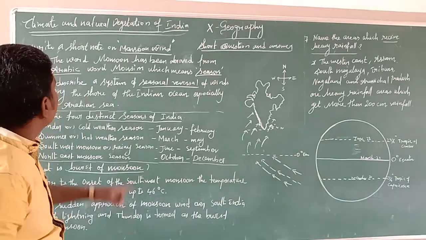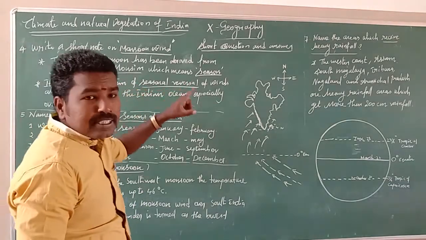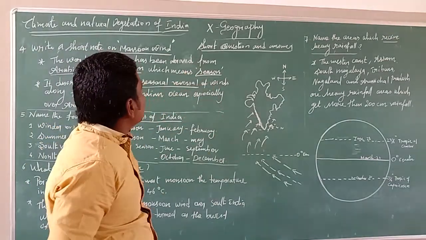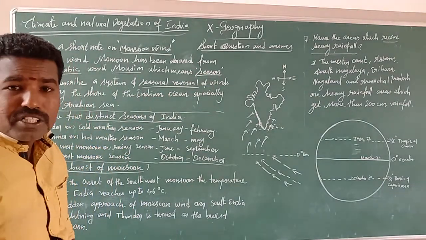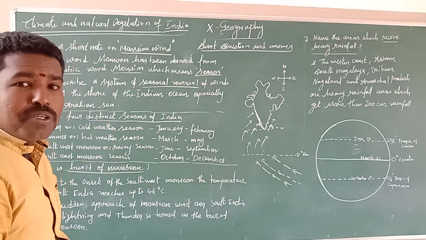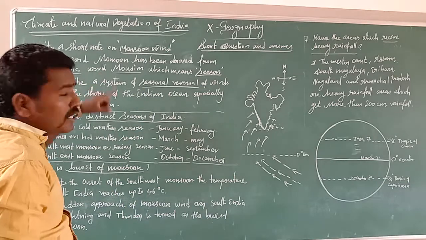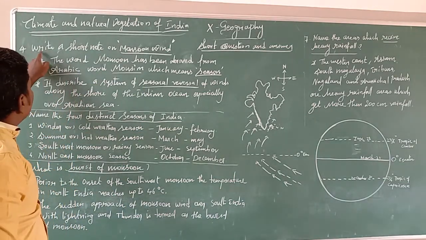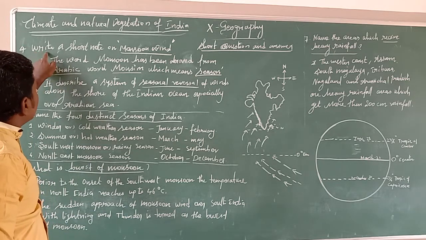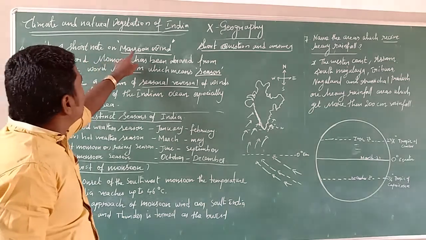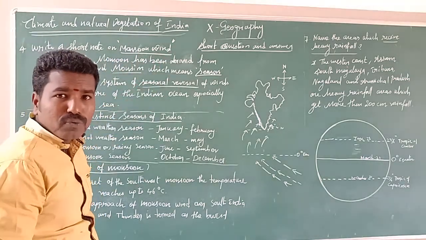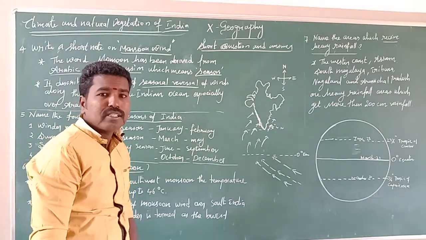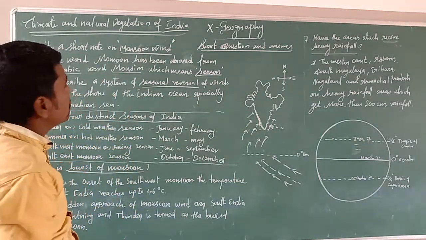This is Ilambo, and we discussed in the last class the second lesson, Climate and Natural Vegetation, short question answers. We discussed three question answers last class. Now we are going to discuss the fourth question answer. Write a short note on monsoon wind. This is the fourth question answer in the second lesson, Climate and Natural Vegetation of India.